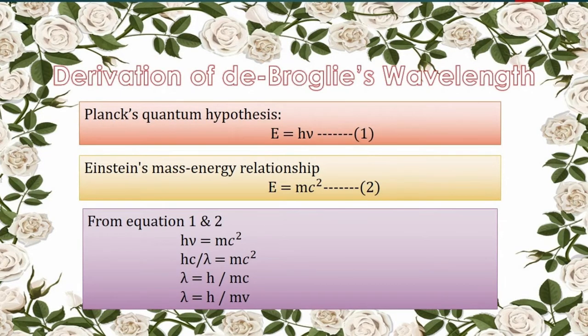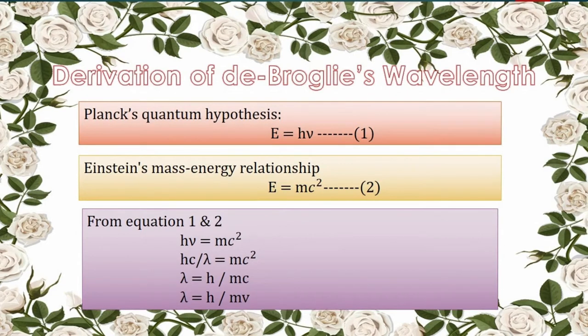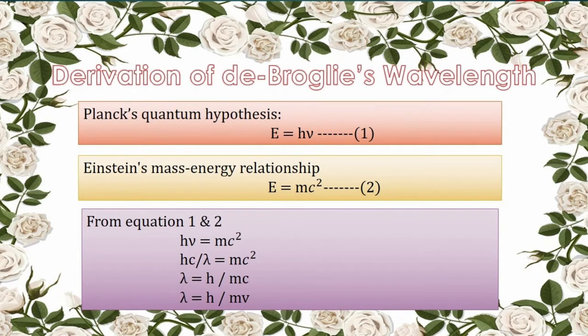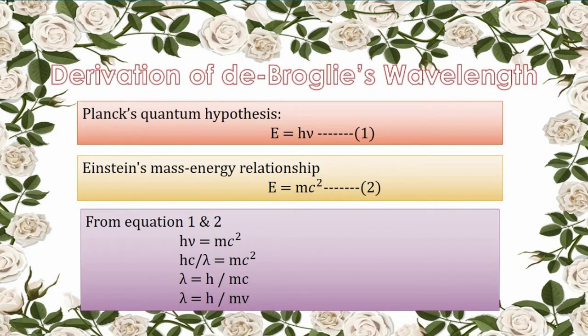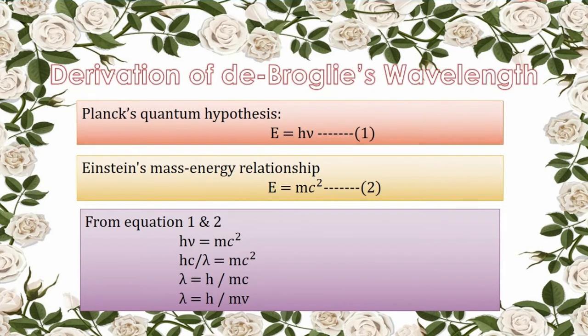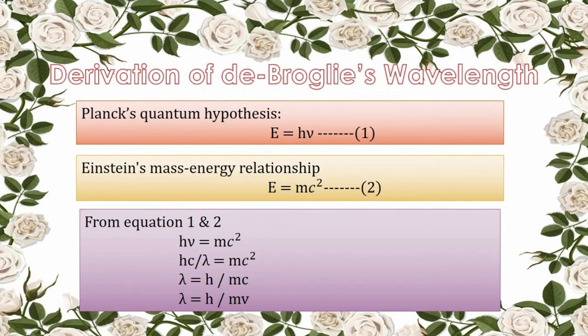So, nu is equal to c by lambda. Now, we substitute nu is equal to c by lambda in the above equation. So, we get hc by lambda is equal to mc square. Cancel c. So, you get h by lambda is equal to mc. So, lambda will be equal to h by mc.